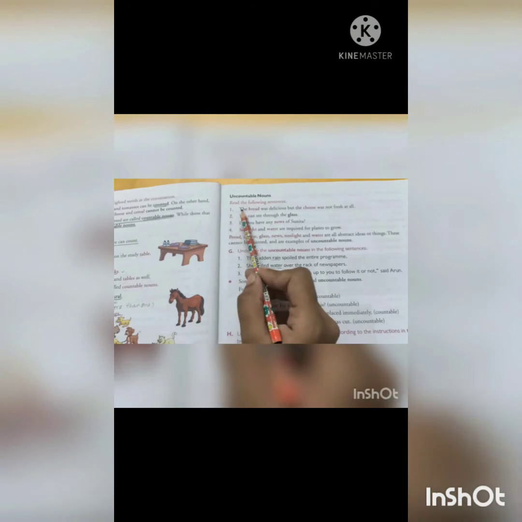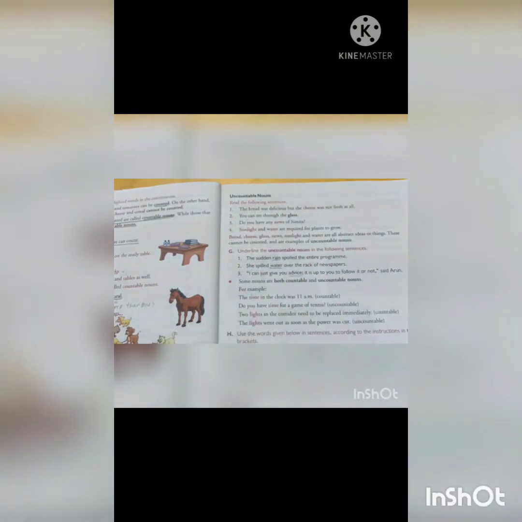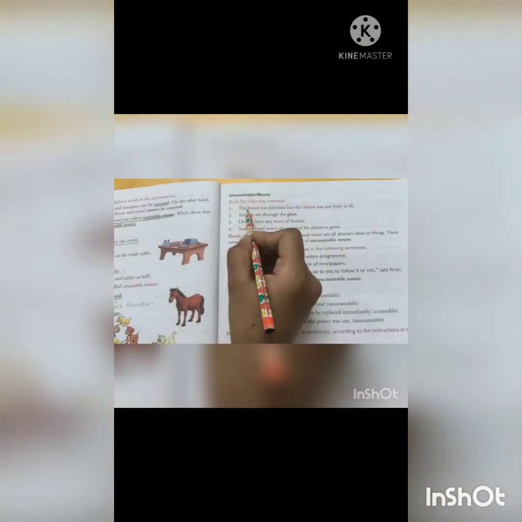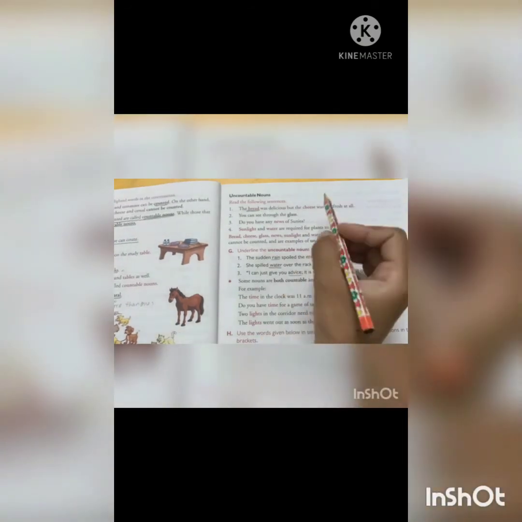Students, uncountable nouns. Read the following sentences. 1. The bread was delicious but the cheese was not fresh at all. Bread, we can say that bread we cannot count, or cheese also we cannot count.